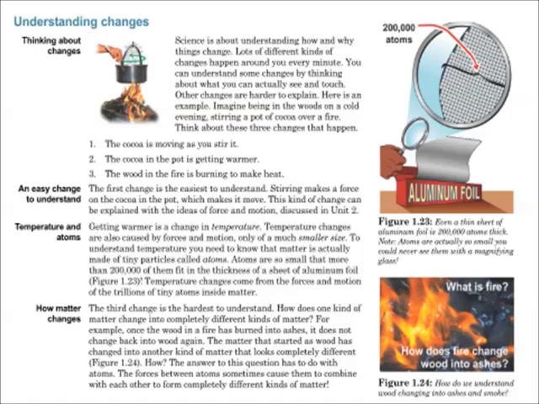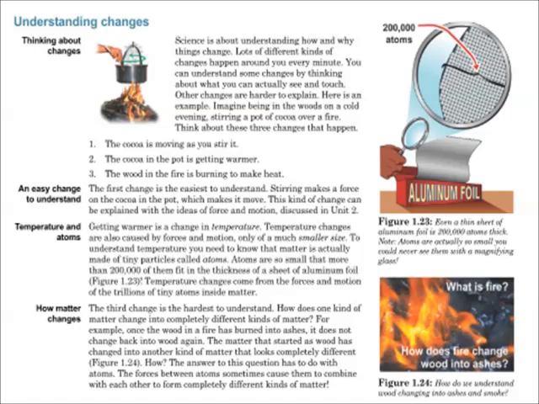Here is an example. Imagine being in the woods on a cold evening, stirring a pot of cocoa over a fire. Think about these three changes that happen. 1. The cocoa is moving as you stir it. 2. The cocoa in the pot is getting warmer. 3. The wood in the fire is burning to make heat.